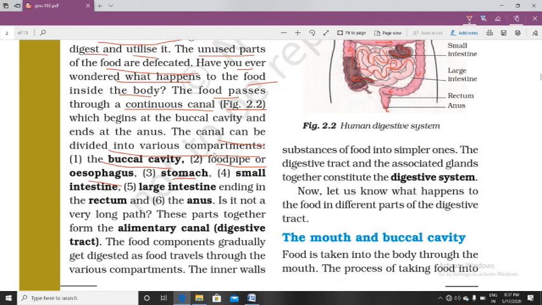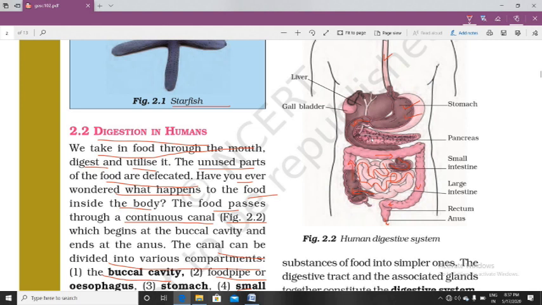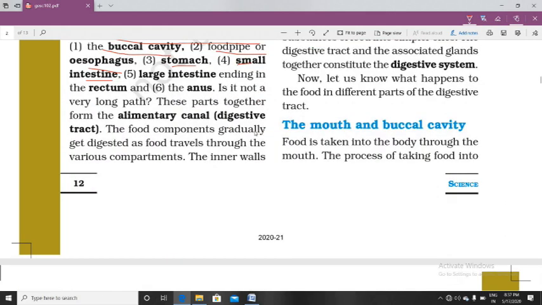Bowl-like structure is the stomach. Next is the small intestine. Here is the small intestine. You can see the small intestine here; this tubular pipe-like structure is the small intestine. The small intestine connects with the large intestine.